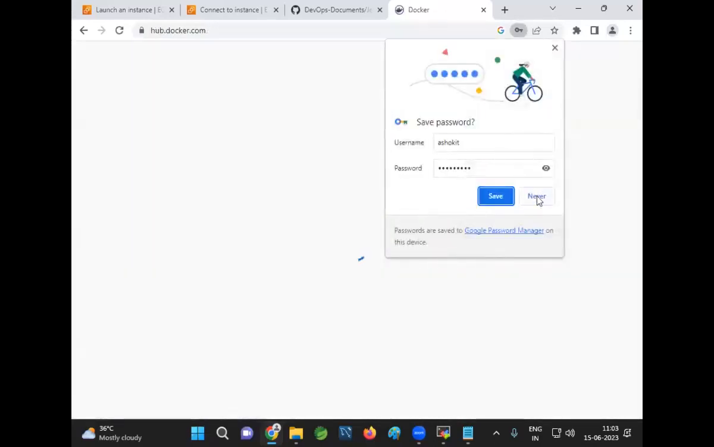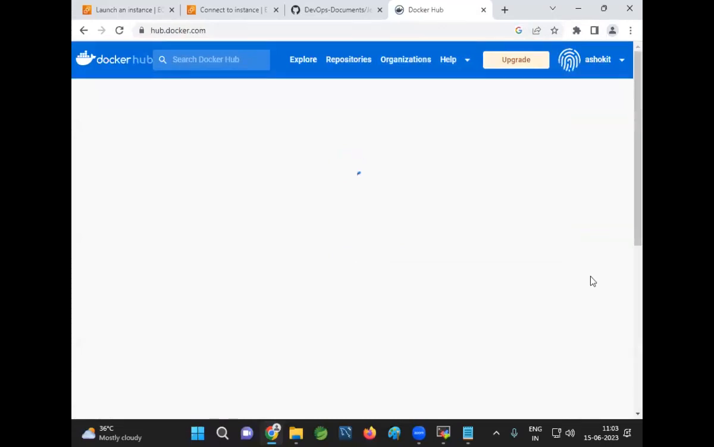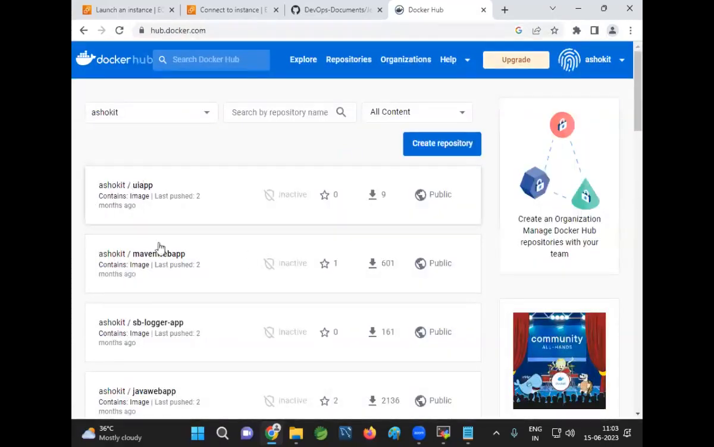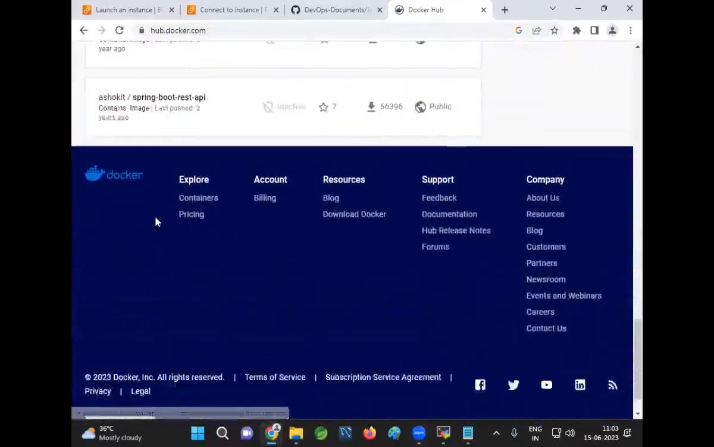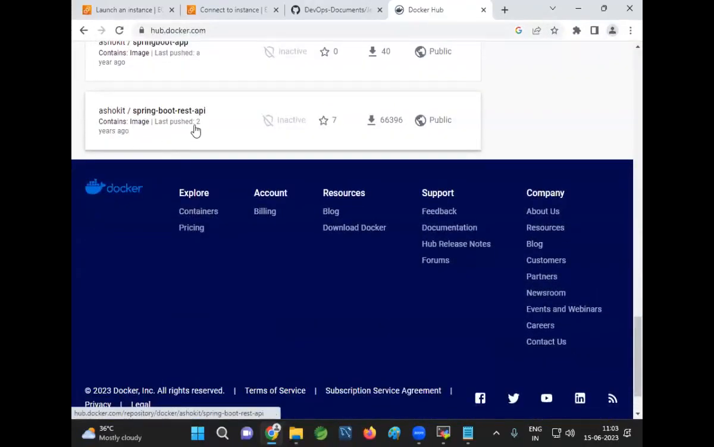Yeah, I logged in to my Docker account. In my Docker account, you can see there are so many Docker images I have stored. Can you see? I stored one Docker image 2 years ago. How many people downloaded my image? 66,000 people downloaded our Docker image.